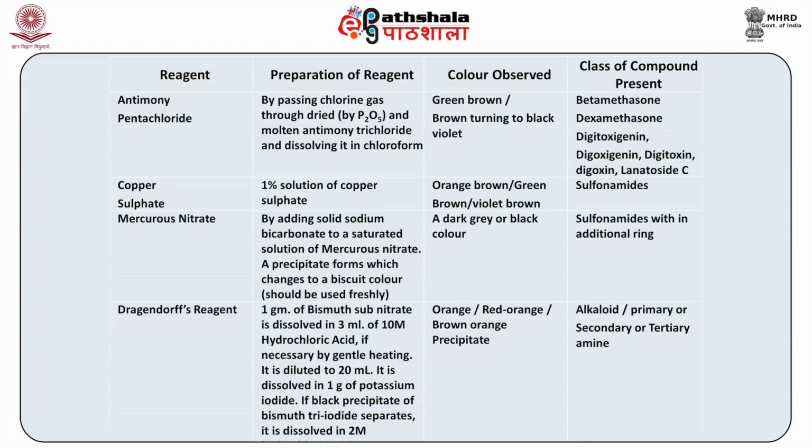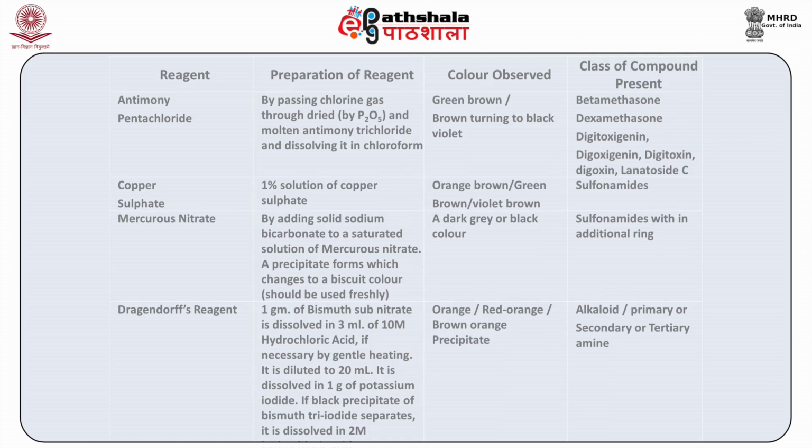acid. And taking this reagent and adding it to the biological extract, if you obtain an orange, red-orange, or brown-orange precipitate, then it will indicate the presence of alkaloids, which may be primary, secondary, or tertiary amines in their constitution, and they will be present as the basic drugs.